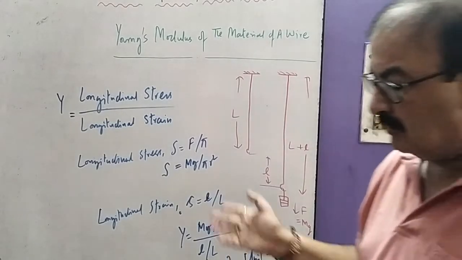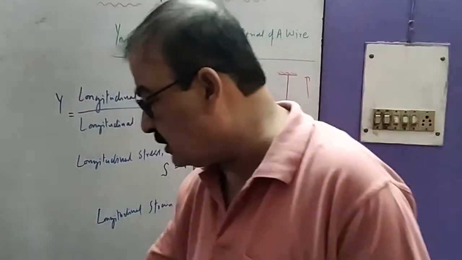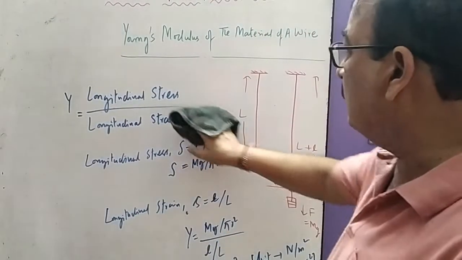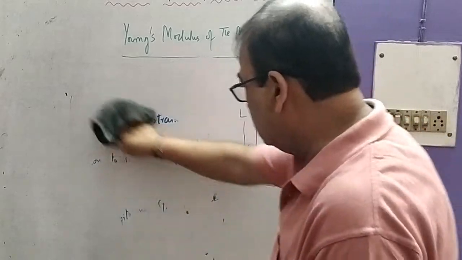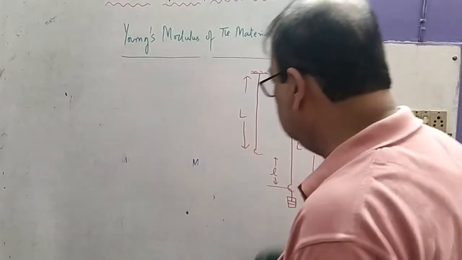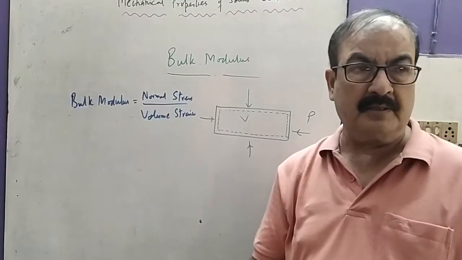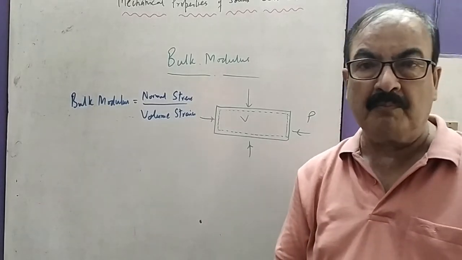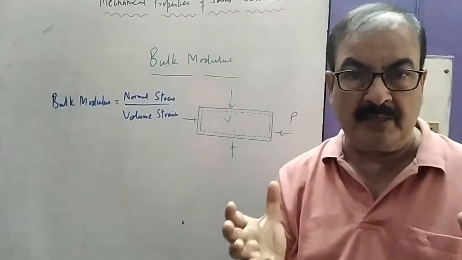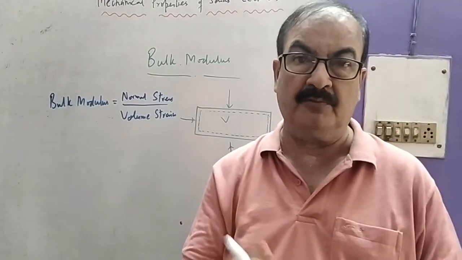Now, without removing the entire board, suppose we have to take bulk modulus. The diagram definitely changes. Another type of modulus of elasticity is the bulk modulus. As the name implies, bulk means large, that means volume.